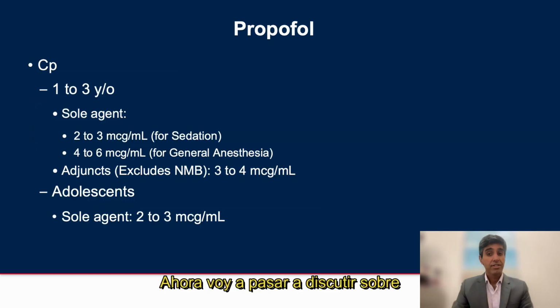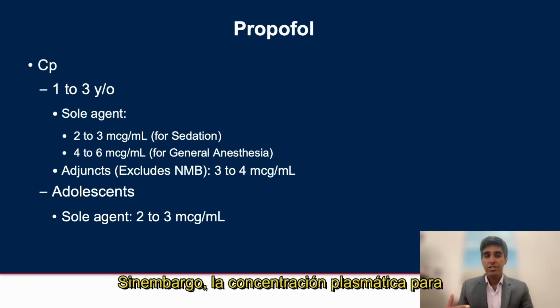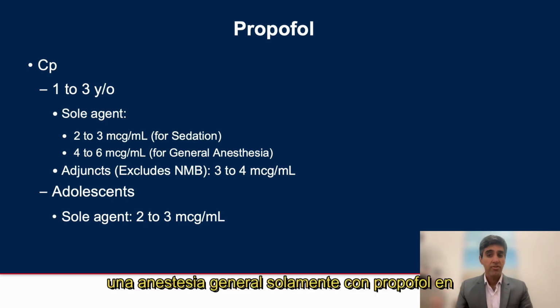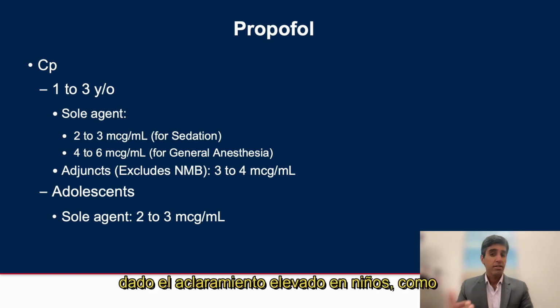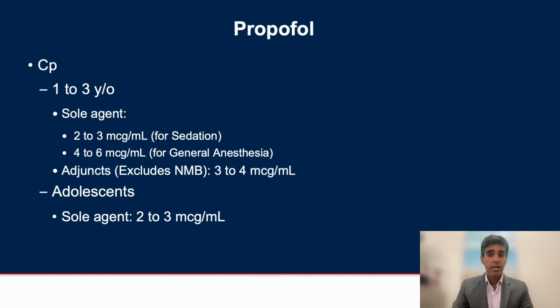I'm going to now transition to discuss some of the commonly used drugs in TIVA. As you know, propofol is the primary anesthetic for any TIVA technique. However, the plasma concentration for general anesthesia with propofol alone in young children is 4 to 6 mics per ml, given the increased clearance as we've talked about in young children compared to adults, where the plasma concentration for general anesthesia is much lower at 2 to 3 mics per ml.